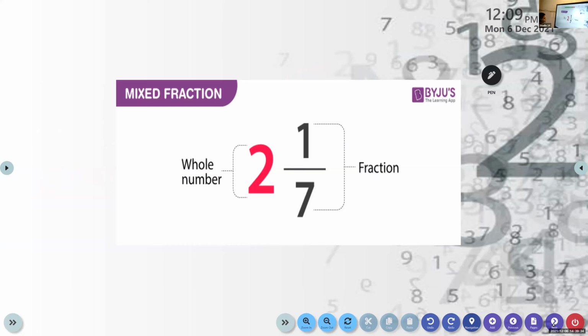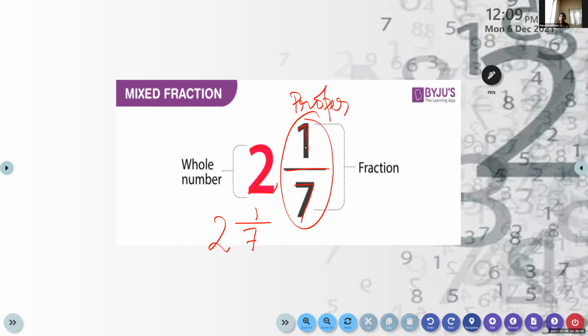Such fractions are mixed fractions. Look at one example: 2 and 1 by 7. Look here, how we can write it: the 2, the whole number, will be bigger, and we will write a fraction, but this fraction will be a proper fraction. Proper means the numerator will always be smaller than the denominator, and we will have a whole number. 2 and 1 by 7 is a mixed fraction. So what is a mixed fraction?